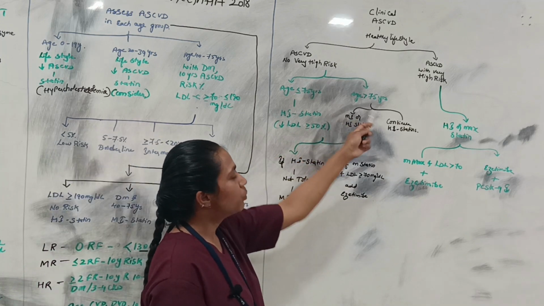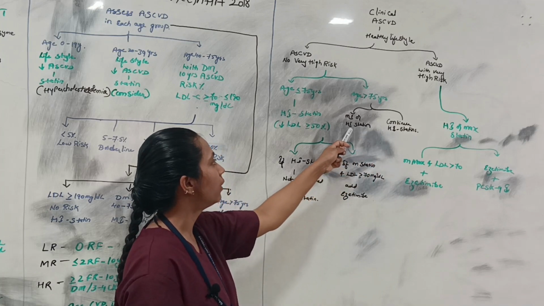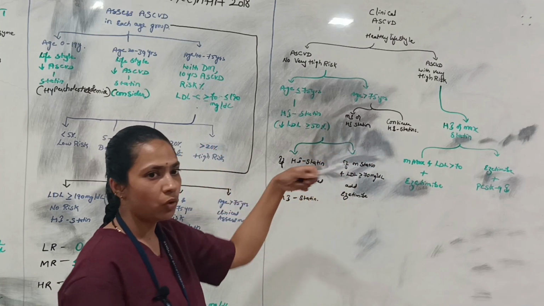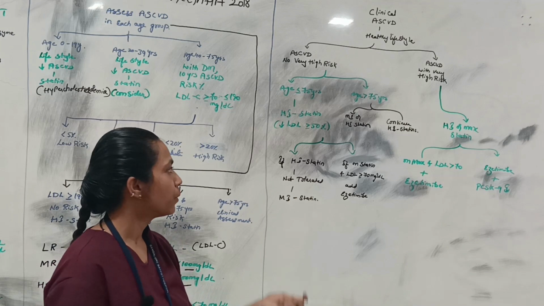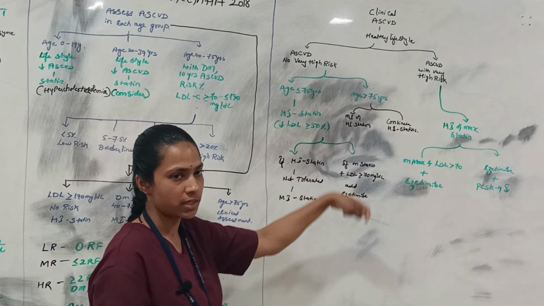If the patient is more than 75 years, considering all the comorbidities, we first go with moderate intensity statins. If they are not tolerating moderate intensity, we can go with high intensity statins.